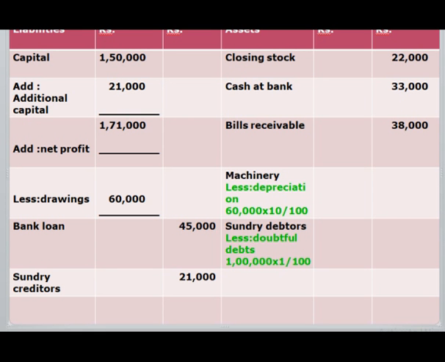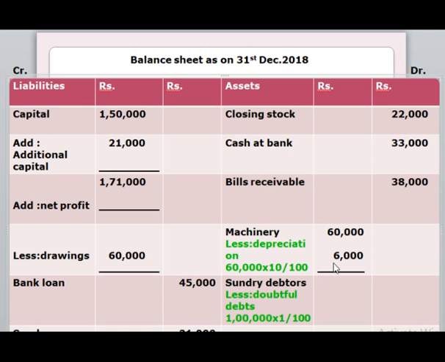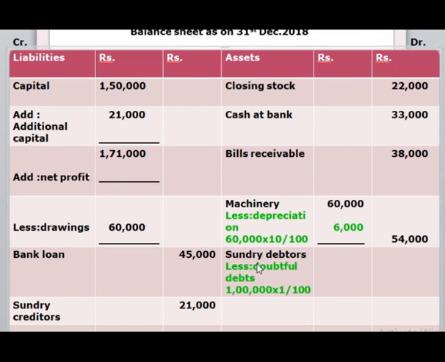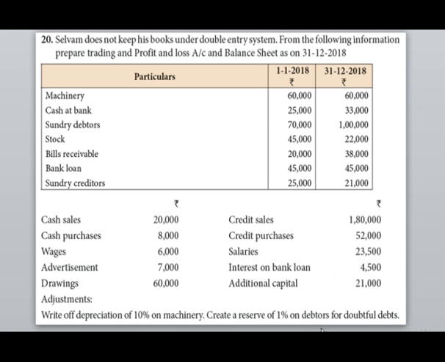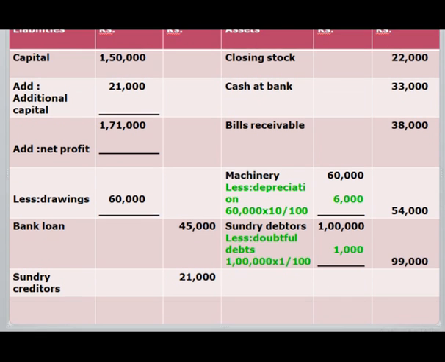The amount for machinery is 60,000 and they had given the adjustment for machinery which is 10%. Then we have to less 60,000 with 6,000 which will give you 54,000. The amount for sundry debtors is 1 lakh and the adjustment for sundry debtors is 1%. And then we have to less 1 lakh with 1,000 which will give you 99,000.